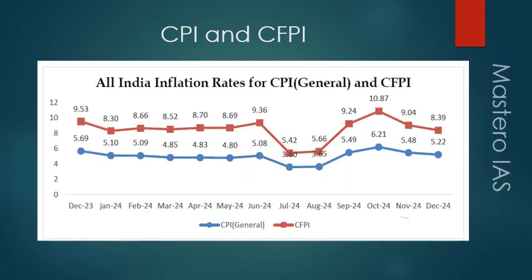Similarly, friends, if you analyze the data related to the consumer food price index as well as the consumer price index, we will see that in the consumer food price index there is a downward trend. In October it was 10.8%, but in December it has reduced to 8.39%, which is basically contributed by the reduction in vegetable prices and pulses. Similarly, the consumer price index is also on a downward trend. In October it was 6.21% and now it is 5.22%.